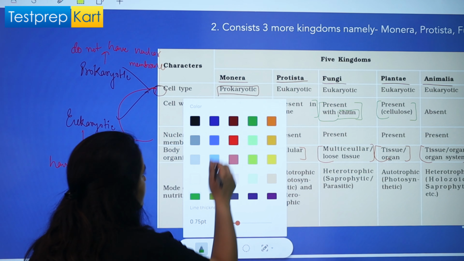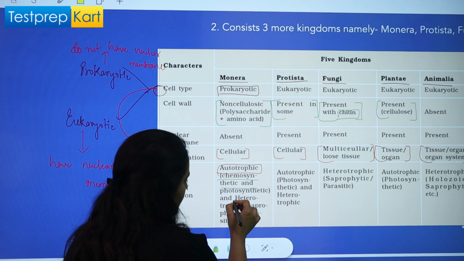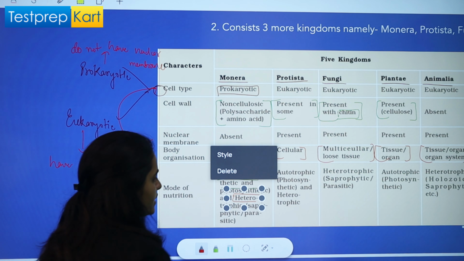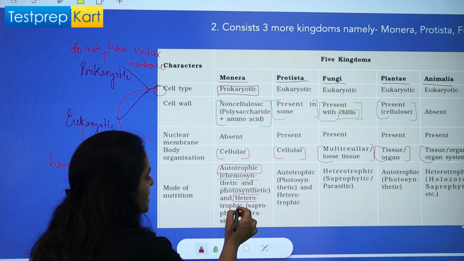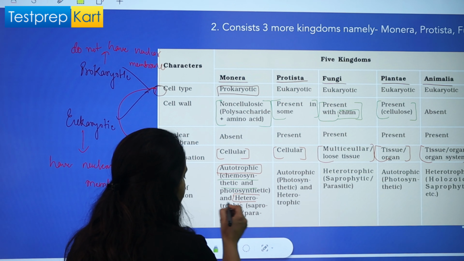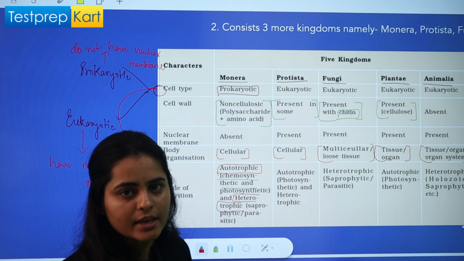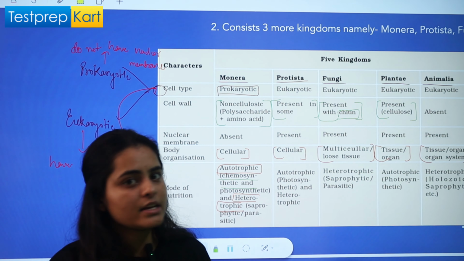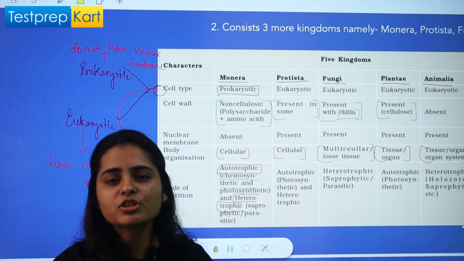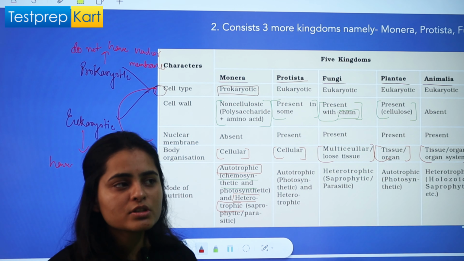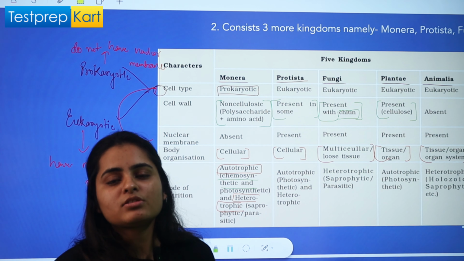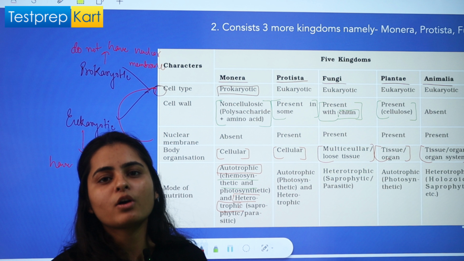Then some may be heterotrophic, right? In heterotrophic, they may show a saprophytic mode of nutrition or a parasitic mode of nutrition, anything, right? So the range varies. The mode of nutrition range varies in kingdom Monera because bacteria are very simple in structure, but functionally they are very complex.